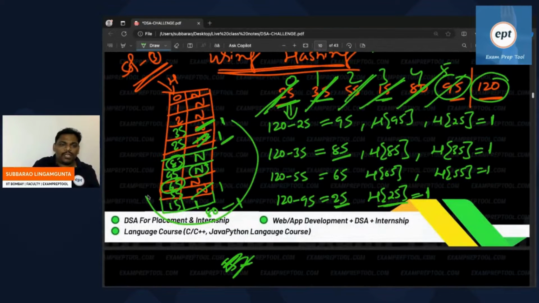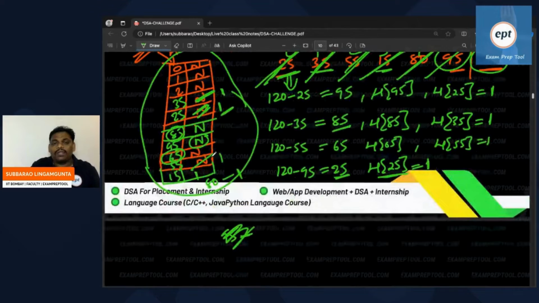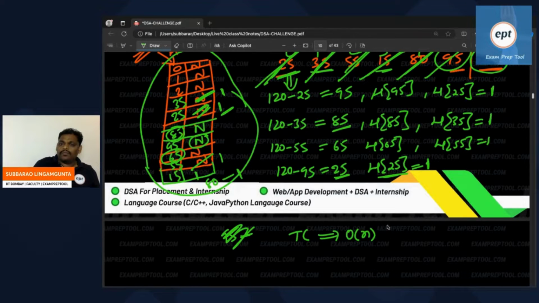This is actually called a direct address table. Directly you are storing: 55 will go to the 55 place, 85 will go to the 85 place. So with one hash table, space may be more, but the time complexity, if you observe, is one comparison for each element. So time complexity is order of n in every case.